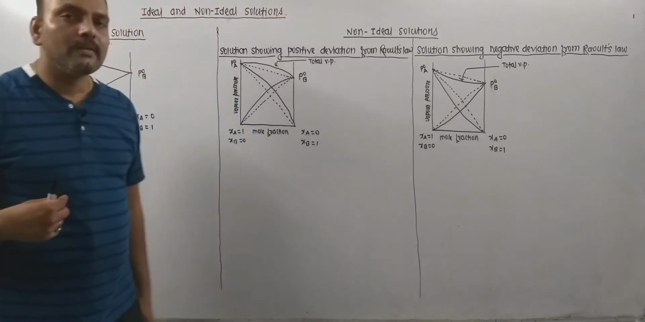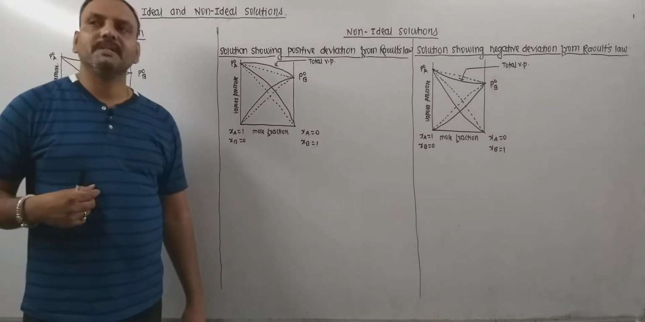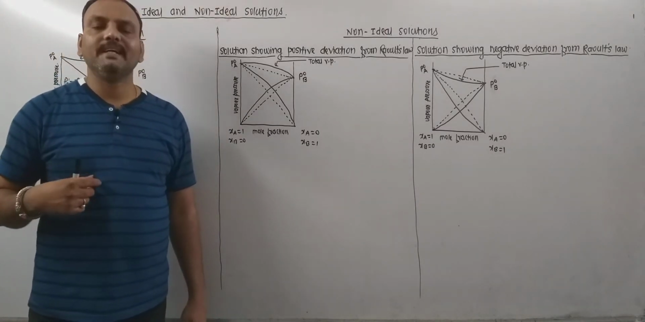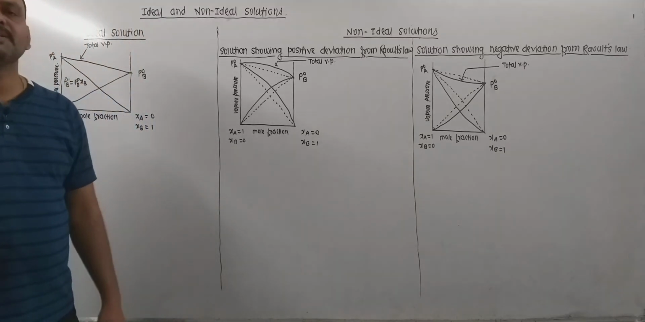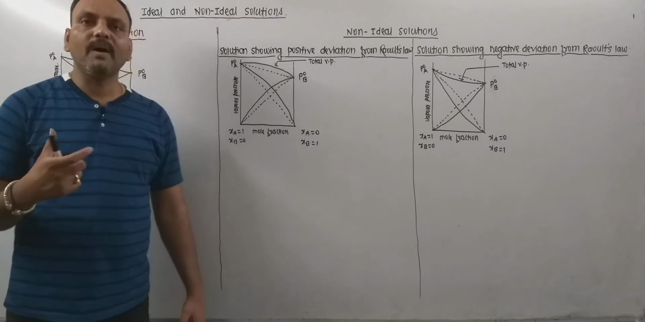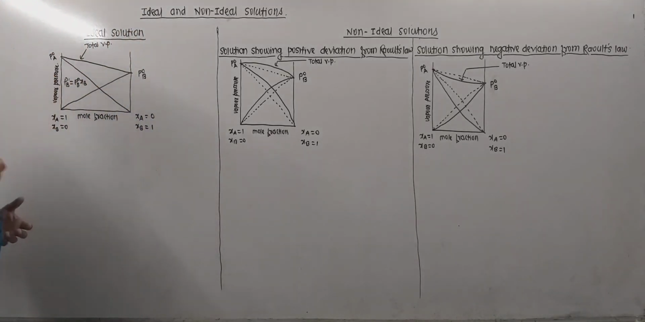Good morning to all. So today's point of discussion is ideal and non-ideal solutions. Now the point is what an ideal solution is exactly. Remember, ideal solutions are those solutions which obey Raoult's law over the entire range of concentrations. So the solutions which obey Raoult's law are said to be the ideal solutions.